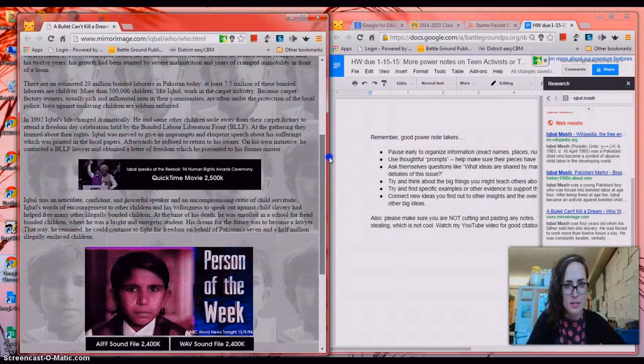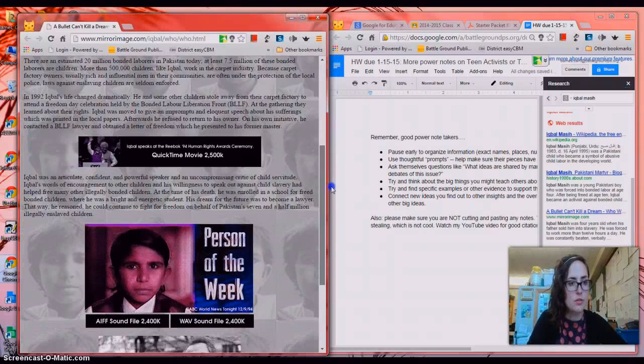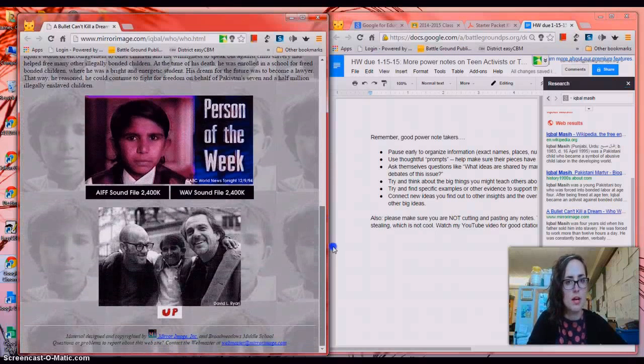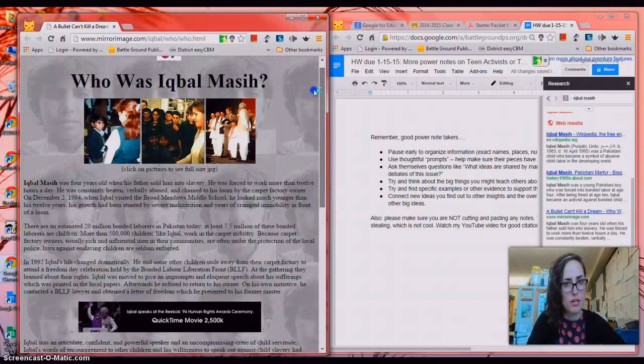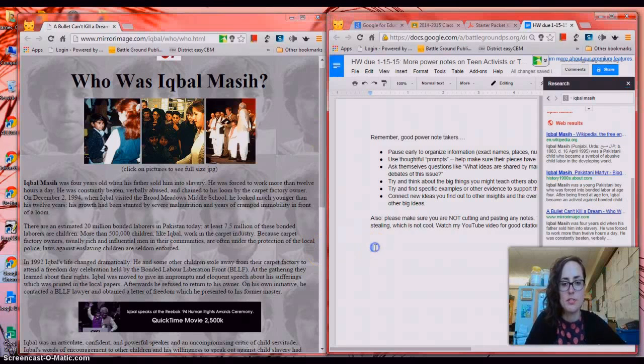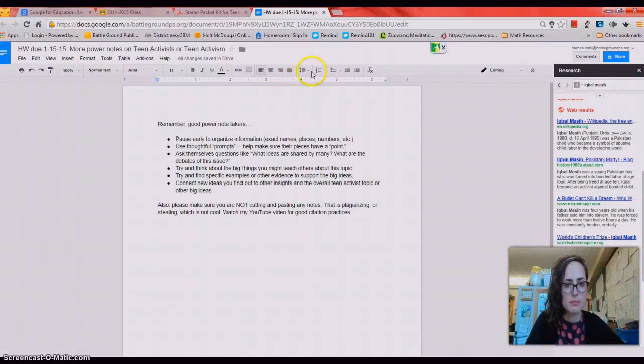So as I'm reading through this article, and you can see it too, there are no quotes from Iqbal himself. If I watched a video of him speaking, maybe I could take some direct quotes there. What that means is that all of this information is up for rephrasing. So I'm just going to briefly model here. I like this article. I'm going to keep my research bar open here, but temporarily maximize my window so I can get my bullets started.